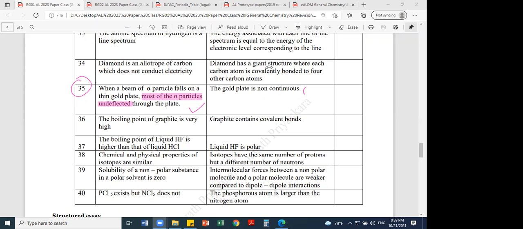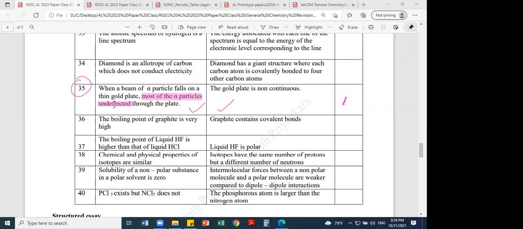And then the next problem is whether it explains or not. If both are true, the next problem is whether the second statement will be the explanation for the first one. So this one, actually the answer is the first option. There's a correlation between the first statement and the second statement. The second statement is the reason for the first statement, in other words. Right? Both are correct and explained.